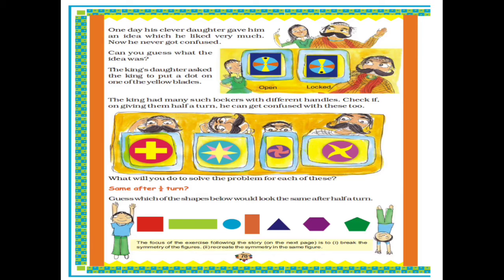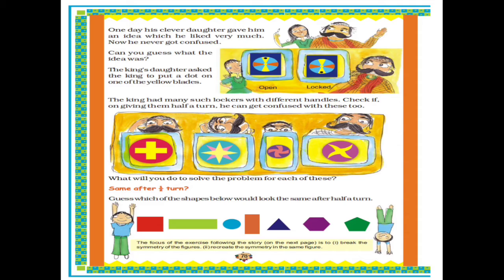What you can do, you can put a dot in all the lockers. So you can put a dot here. You have to do it in a book, then here, and this last one you have to guess by yourself. So this will be a solution.